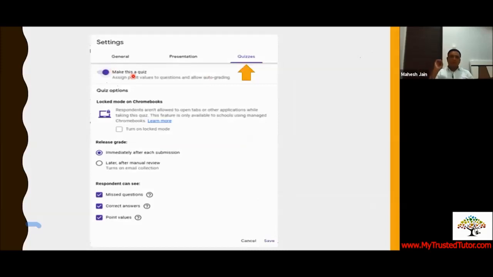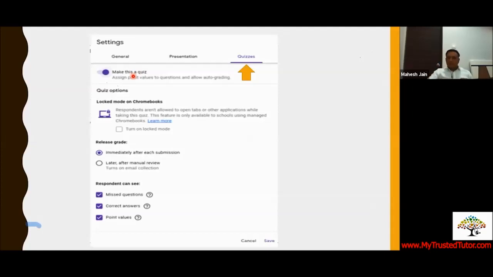The moment you make your Google Form a quiz, you get an option of answer. You choose the correct answer and it will be corrected automatically. You don't have to do any correction. You will be able to give the score on the spot. So you don't even have to take the paper, do correction and send the report. Even the report, how much students have scored, will be available the moment they click on submit.